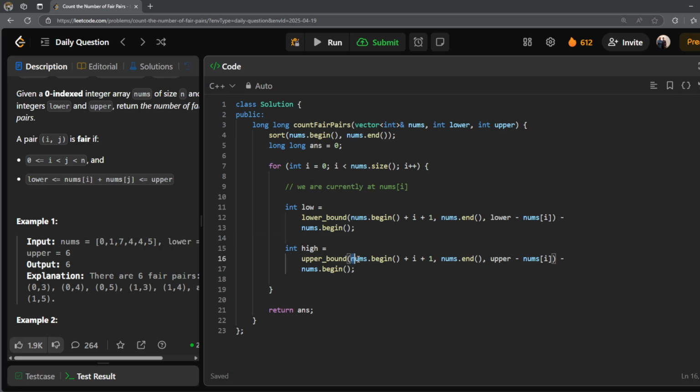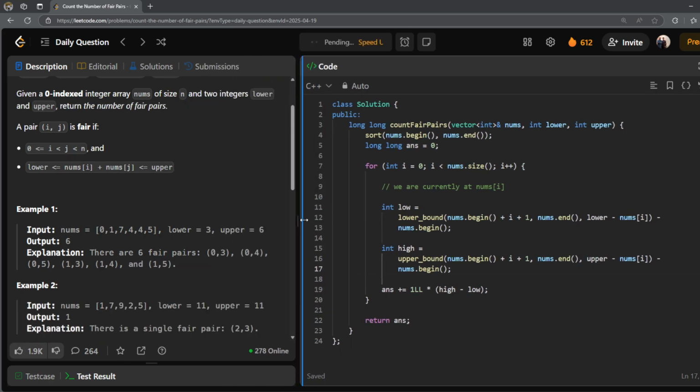I'm going to use the same search space, nums dot begin plus i plus 1 to nums dot end, and the target which I'm looking for is upper minus nums of i. In the end, I'm just going to add the difference between high and low. I'm going to convert it into long, and add it to the answer. Why are we converting to long? Because we need to return our overall answer in long.